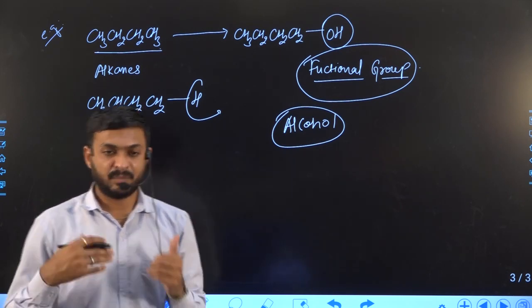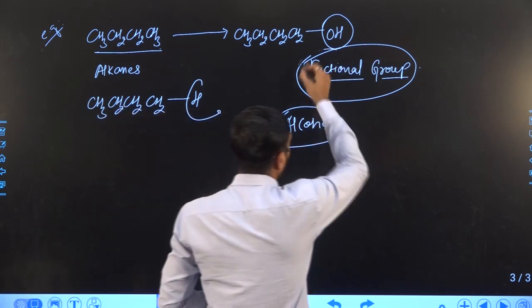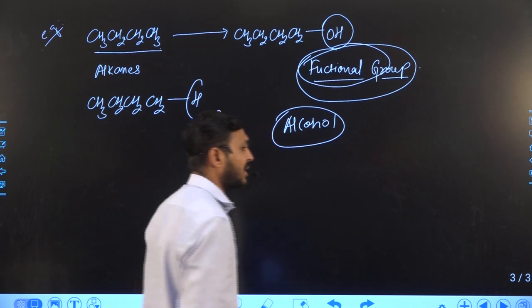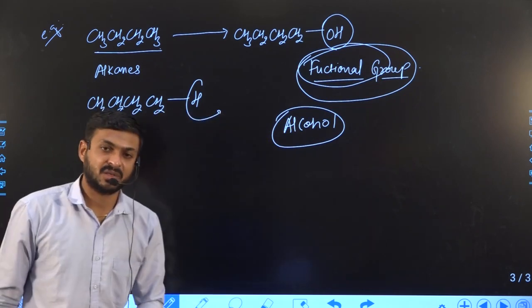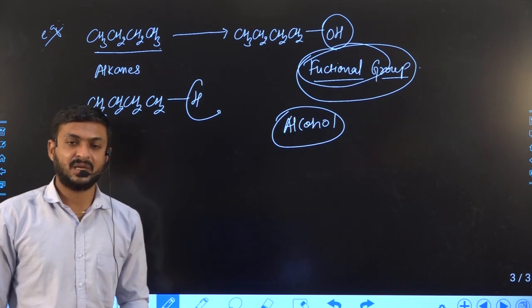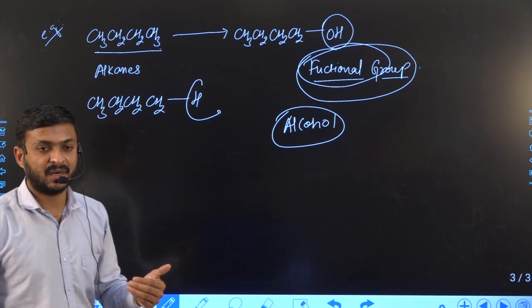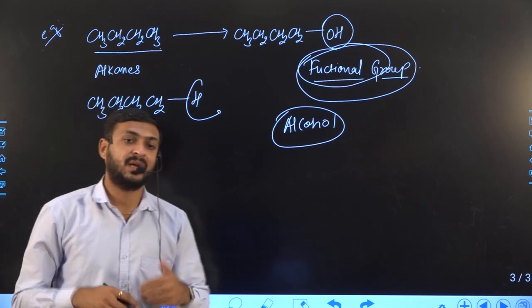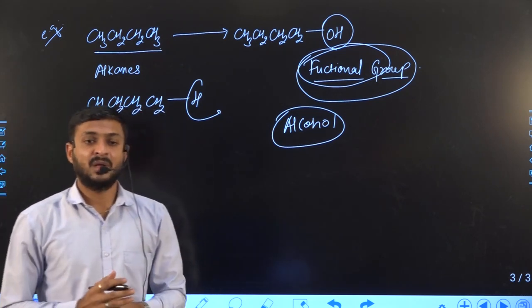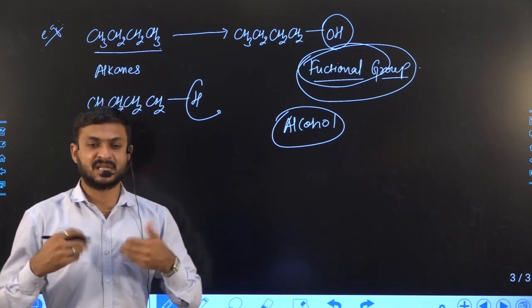So in our next lecture, we generally deal with functional groups, how many types of functional groups are present, and how these functional groups, specifically known by type names, attached to different types of compounds, how we can classify, how we can know. So all of this study we will learn in our next lecture.